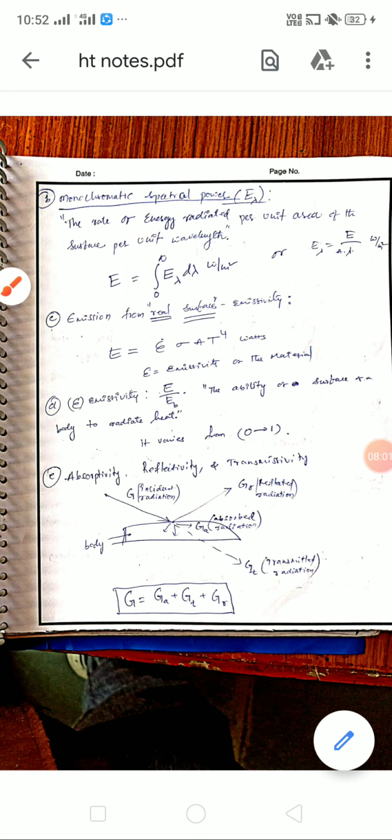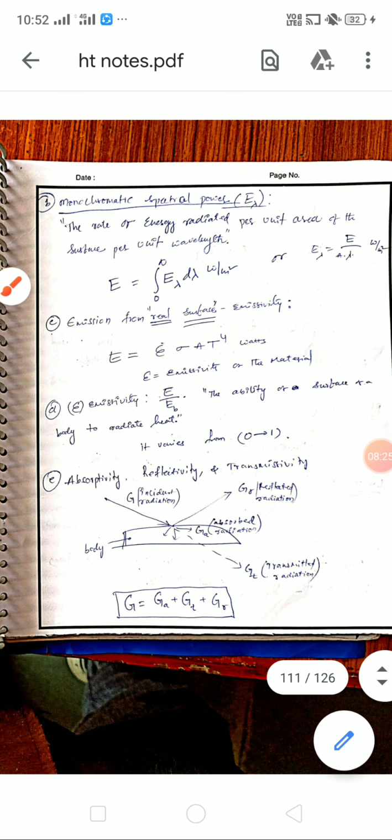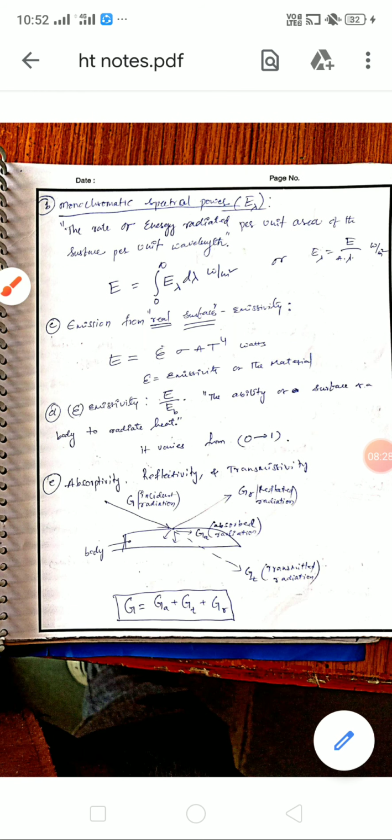So likewise we have some other terminology. Monochromatic spectral emissive power, E lambda, is the rate of energy radiated per unit area of the surface per unit wavelength. The emissive power E is equal to the integral from 0 to infinity of E lambda d lambda, in watts per meter square. We have these terms to be remembered; they can be asked for 2 marks.